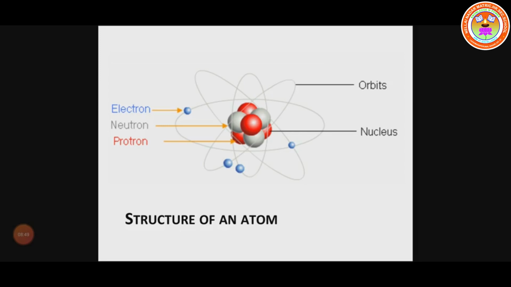The proton and neutron present at the center are called the nucleus. Around the nucleus there are many circular orbitals, and in the orbitals there are electrons. The electron revolves on itself and revolves around the nucleus. So that is the structure of an atom.